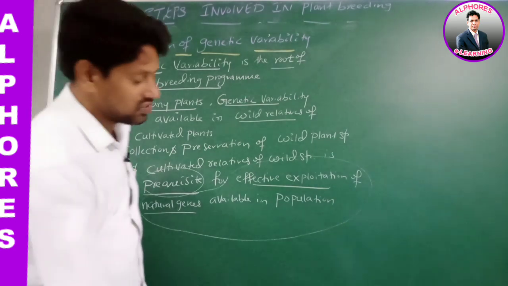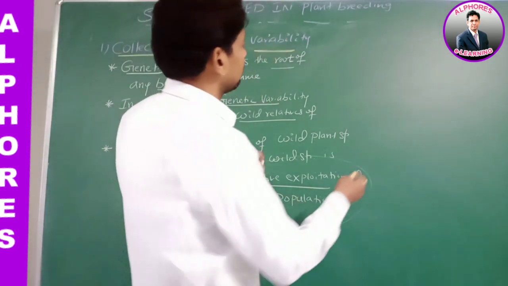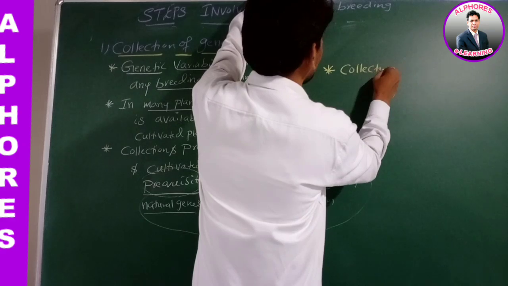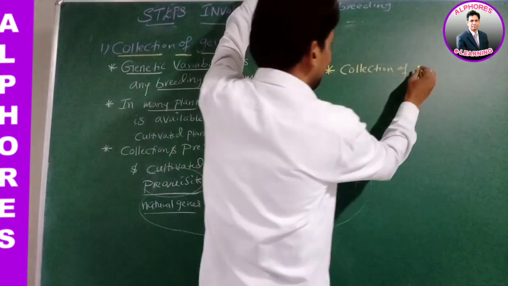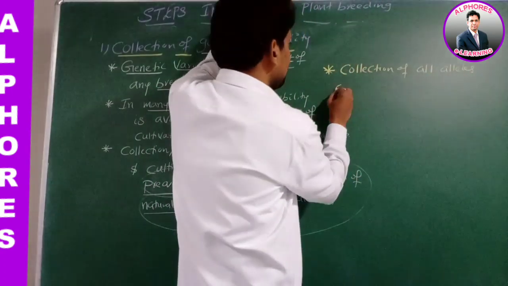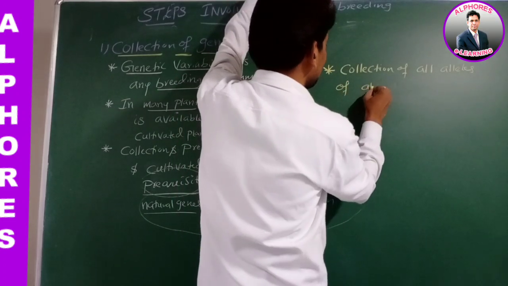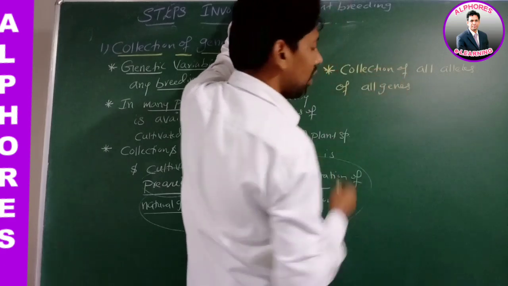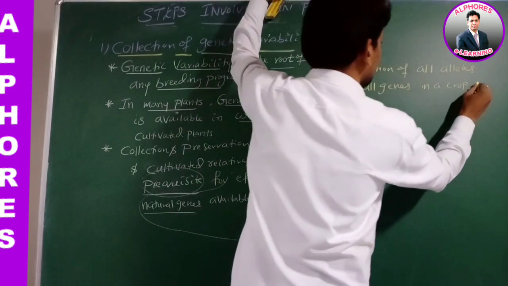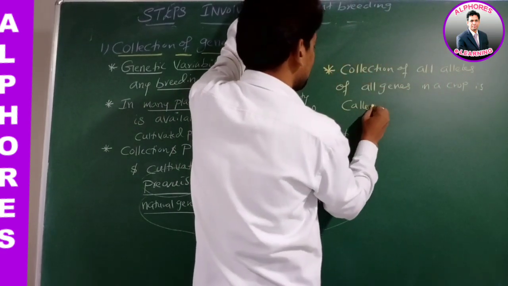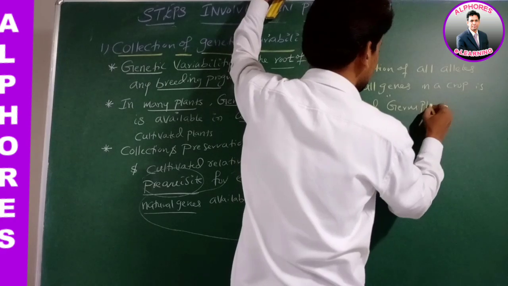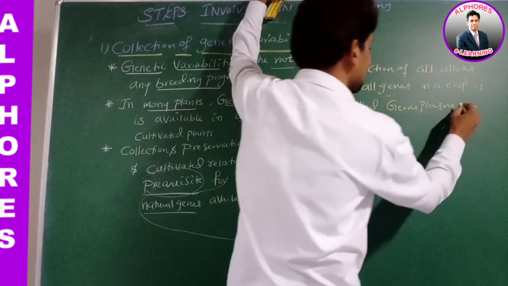Now listen to this statement. Collection of all alleles of all genes in a crop is called germplasm collection.